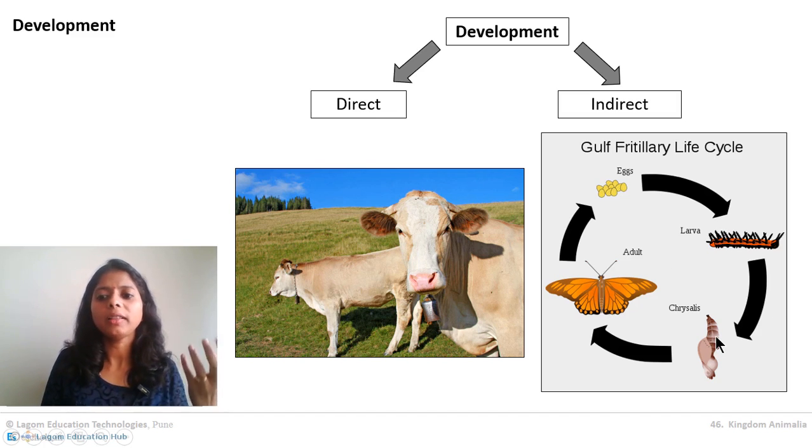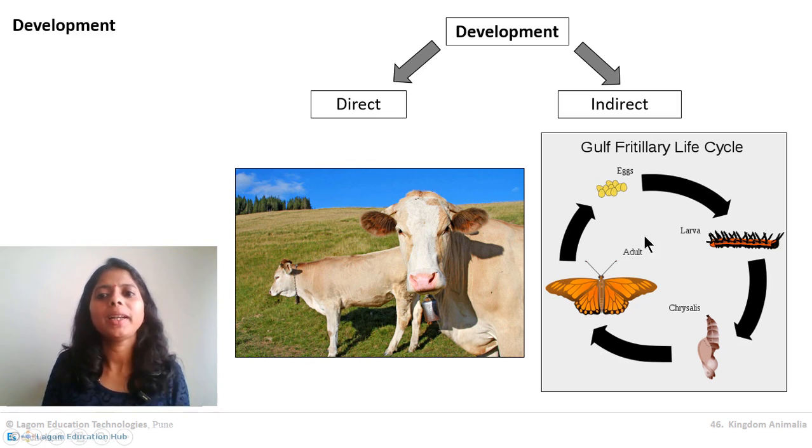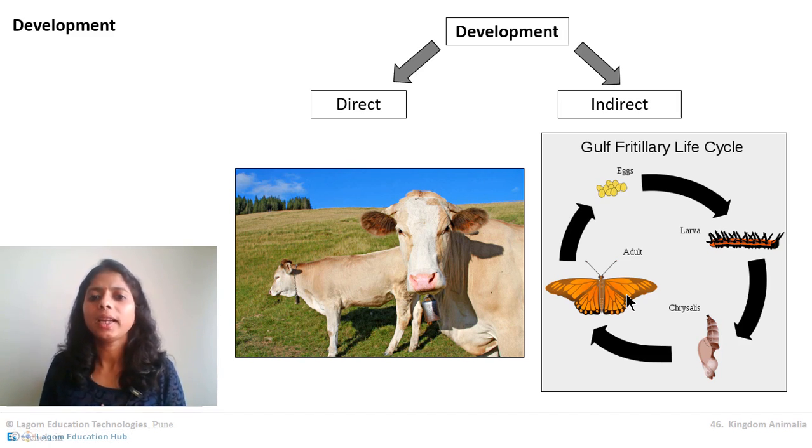Then the larva converts into pupa, which also does not look like the adult butterfly, and then the pupa undergoes development to form an adult. So basically development is indirect. Juveniles or newborns don't look like the adult. So development is of two types, direct development and indirect development.